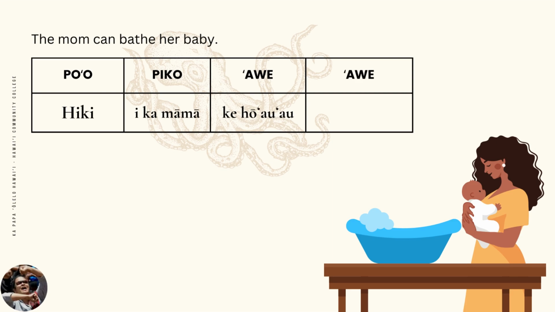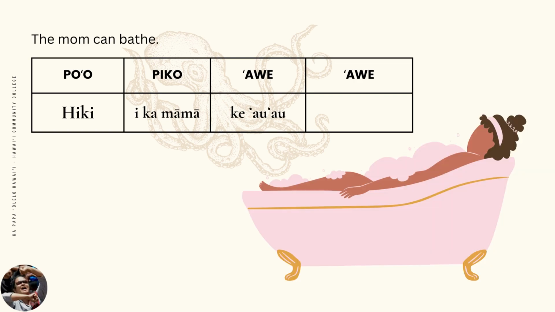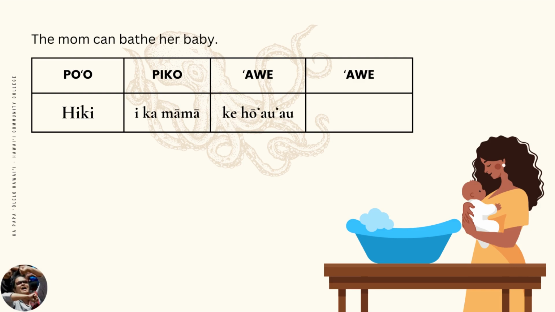If we were to use au'au, the sentence would change to the mom can bathe. Hiki ika mama ke au'au. Unfortunately for mom, that's not what we're trying to say. Since the mom is bathing someone else, we use ho'au'au. Hiki ika mama ke ho'au'au.